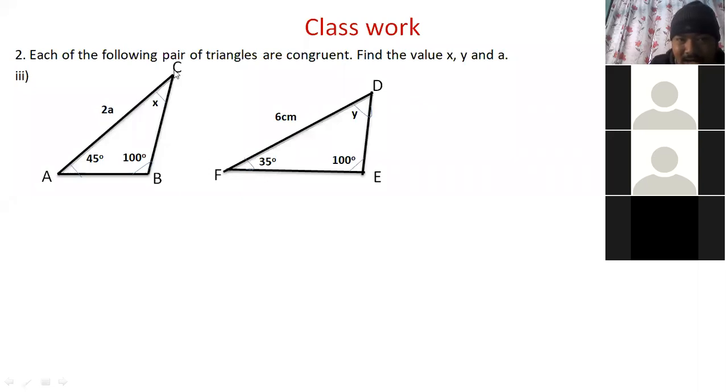AC is equal to DF, so the answer will come. A equals what will come? 3 centimeters. I hope you have done all this now with me. Have you completed this classwork? A value is 3 centimeters.